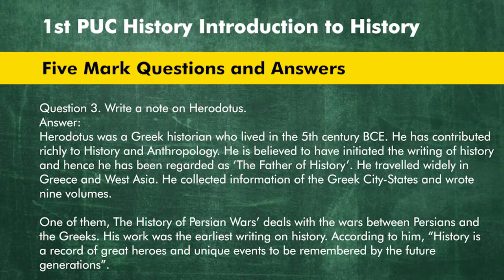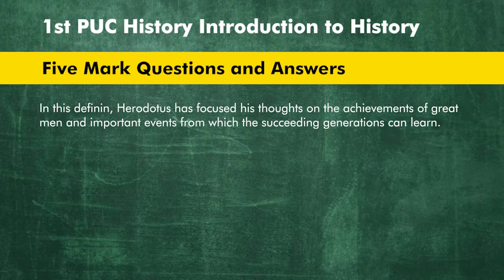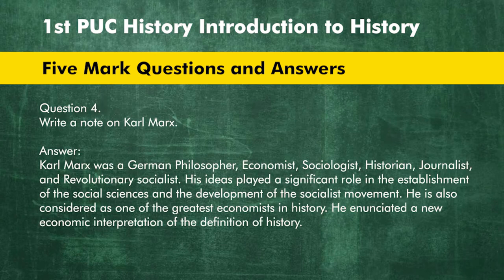One of them, The History of Persian Wars, deals with the wars between Persians and the Greeks. His work was the earliest writing on history. According to him, history is a record of great heroes and unique events to be remembered by the future generations. In this definition, Herodotus has focused his thoughts on the achievements of great men and important events from which the succeeding generations can learn.